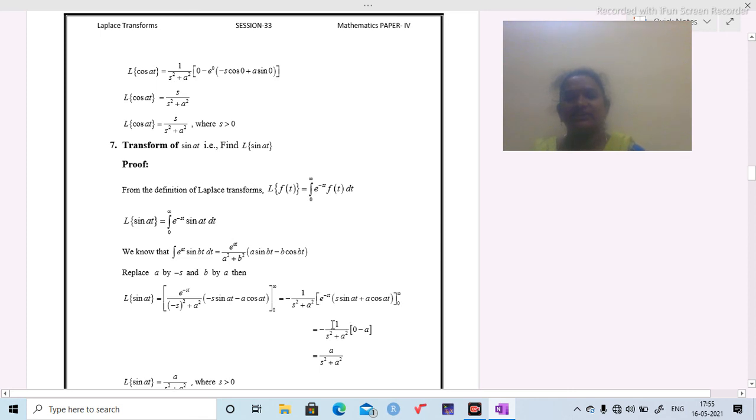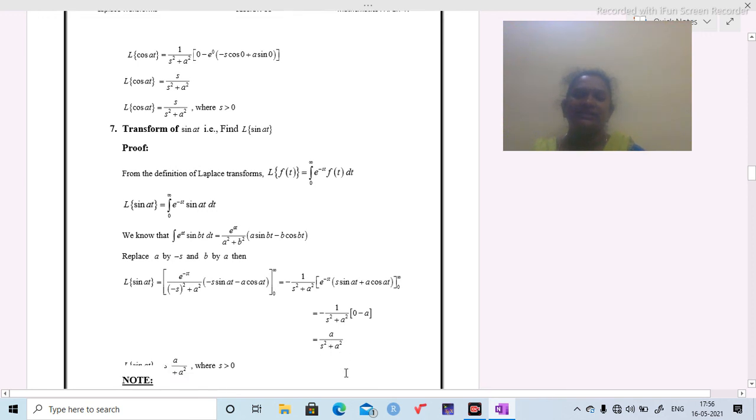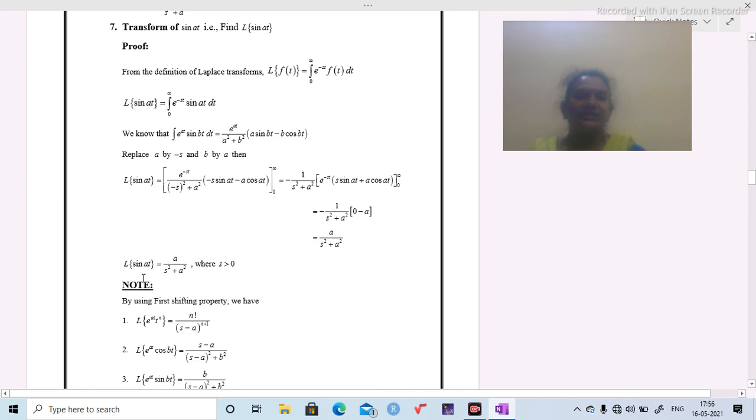That's why we are going to get 0 minus a. 0 minus a is minus a. Minus into minus a is a only. So a by s square plus a square. So L of sin at is a by s square plus a square, where s is greater than 0.